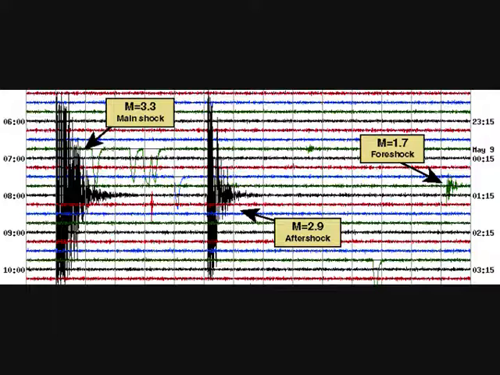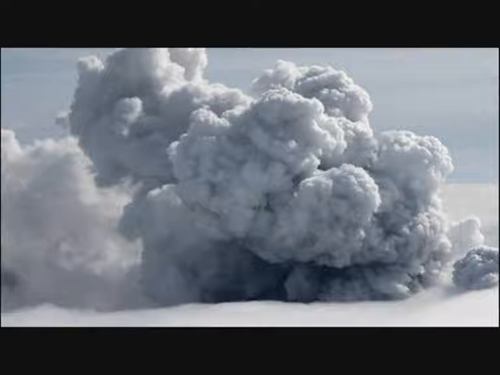Aftershock: a smaller earthquake that occurs after a previous large earthquake in the same area. Ash: dust-sized particles from rock produced by the explosive eruption of some volcanoes. This material may be carried up in the air for long distances from the volcano which formed it. It is just ash. Dust.